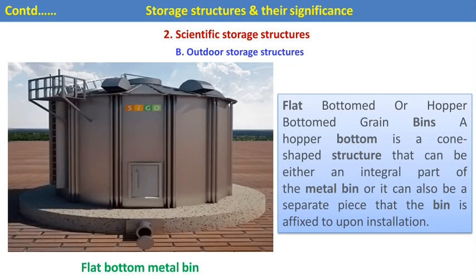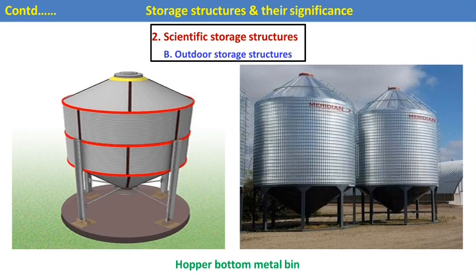Then these are the flat bottom metal bins. A hopper bottom is a cone-shaped structure that can be either an integral part of the metal bin, or it can also be a separate piece. That bin is affixed upon installation and mostly used in scientific storage to store different grains. Then these hopper bottom metal bins are also used in large-scale storage.